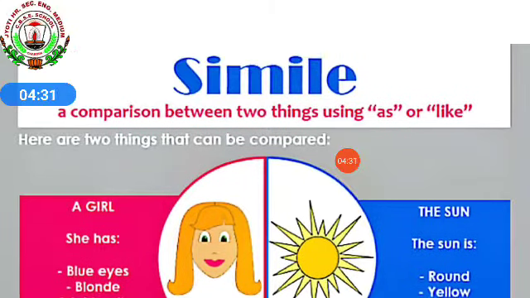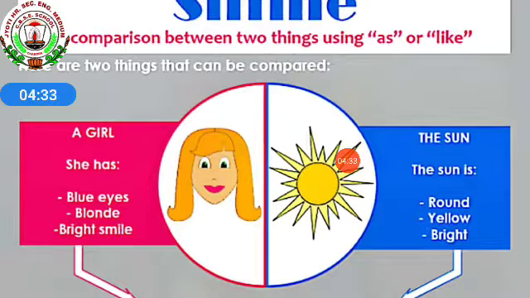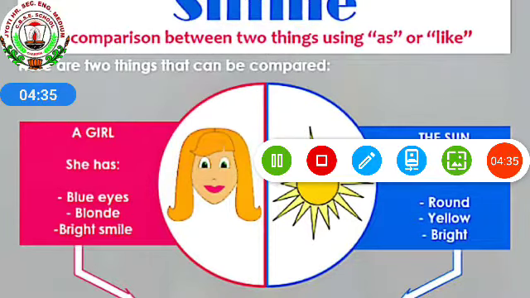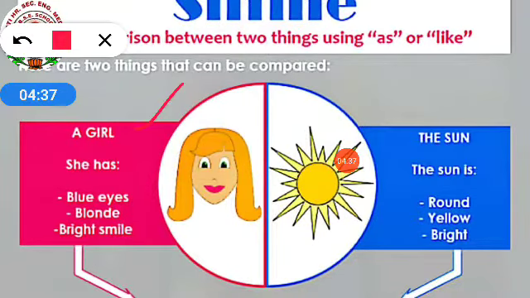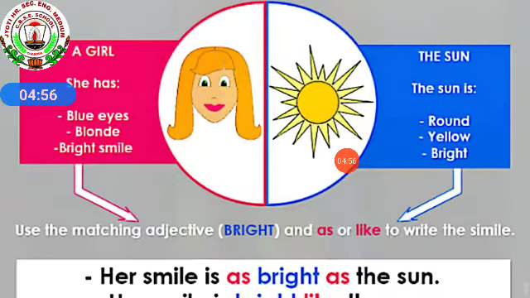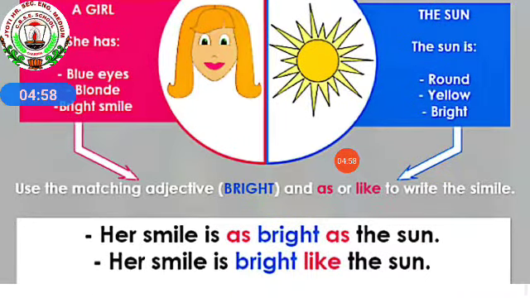Here are two things that can be compared. First of all, in a singular way it is told over here. First, here about the girl and here about the sun. In a singular way we will learn and then comparison will be done. A girl, she has blue eyes, blonde, bright smile. Sun, it is round, yellow, bright. Okay, now we'll see the comparison.